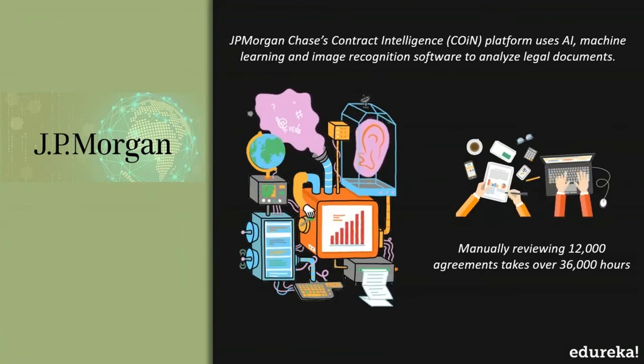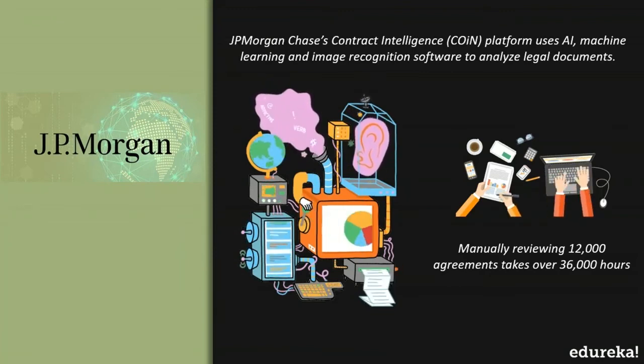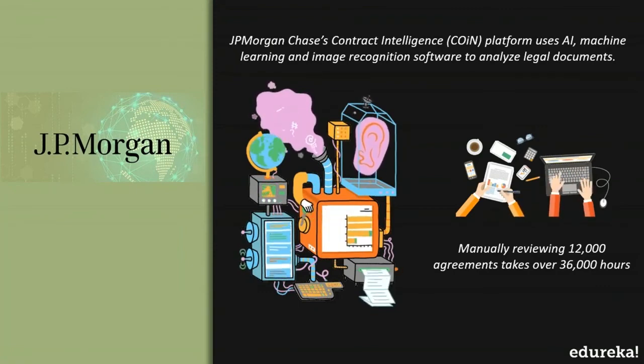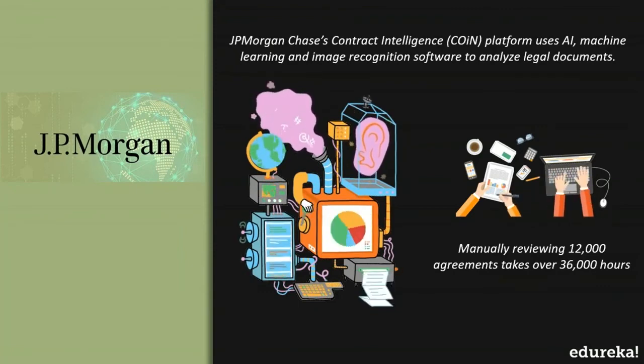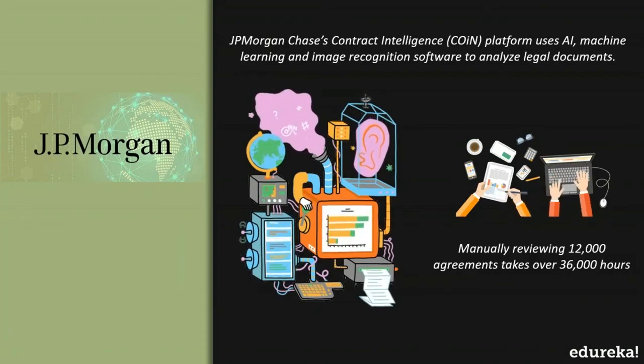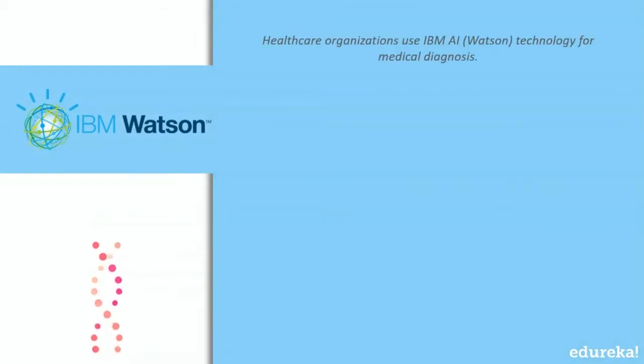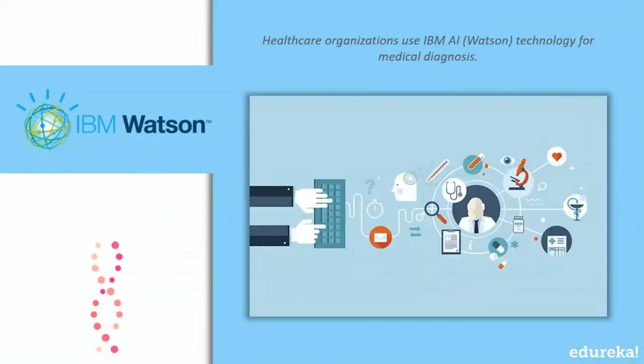Because of machine learning algorithms, deep learning concepts, and natural language processing, AI has reached a stage wherein it can compute the most complex problems in a matter of seconds. Coming to healthcare, IBM is one of the pioneers that has developed AI software specifically for medicine. Let me tell you that more than 230 healthcare organizations use IBM AI technology, which is basically IBM Watson.